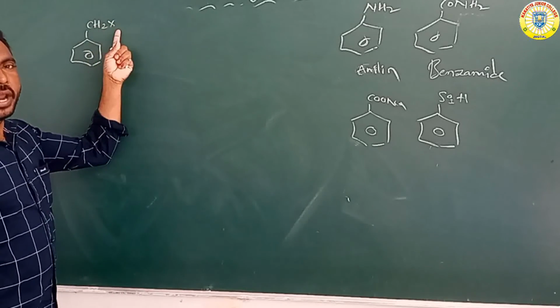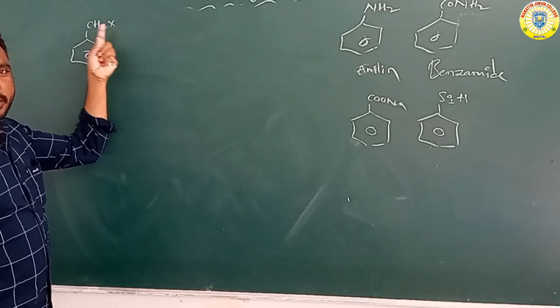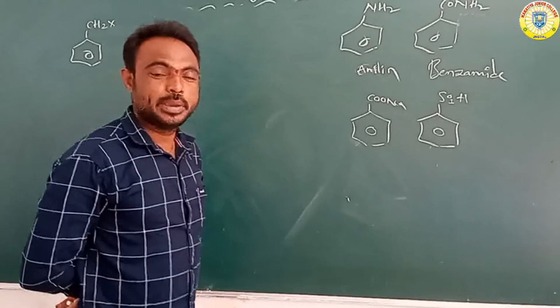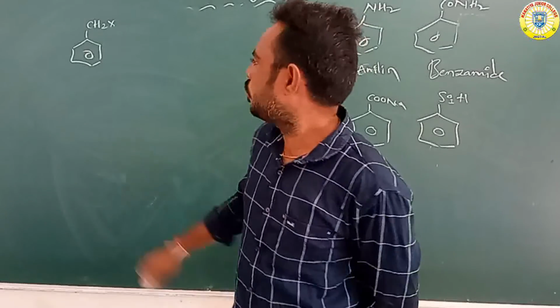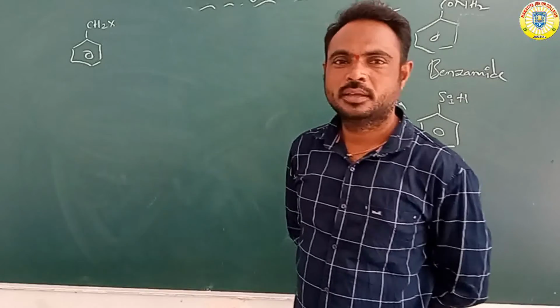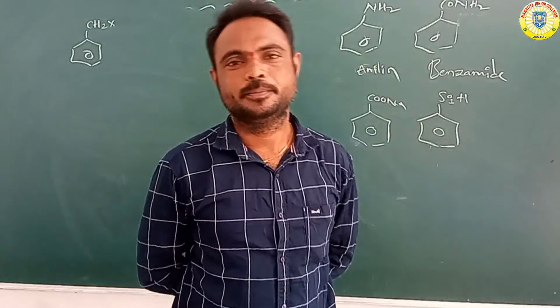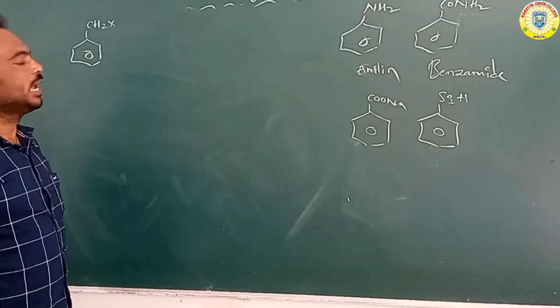Benzyl chloride, benzyl fluoride, benzyl bromide, benzyl iodide. So CH2X means benzyl halide.